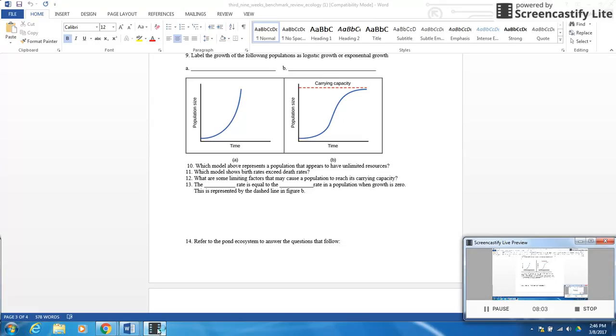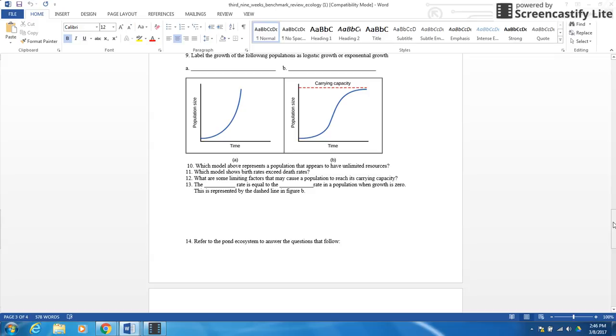Which are some of the limiting factors that may cause a population to reach its carrying capacity? Is water, CO2, sunlight? Any of that can be a limiting factor. 13. The birth rate is equal to the death rate in a population when growth is 0. This is represented by the dashed line in the figure. The carrying capacity is exactly where the birth and the death rate are close together, side by side, and there's no difference, and that's the carrying capacity of that particular growth.